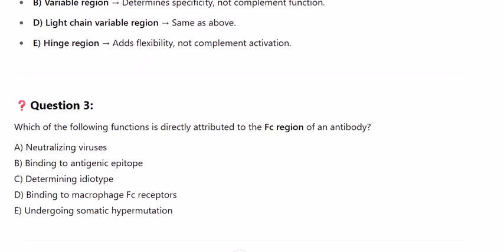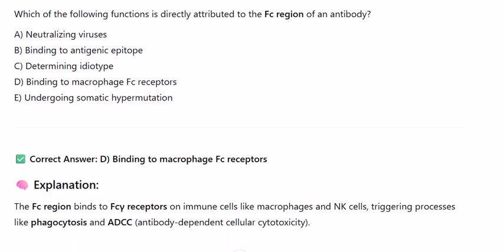Question 3. Which of the following functions is directly attributed to the Fc region of an antibody? A. Neutralizing viruses. B. Binding to antigenic epitope. C. Determining idiotype. D. Binding to macrophage Fc receptors. E. Undergoing somatic hypermutation. Correct answer, binding to macrophage Fc receptors. Explanation: the Fc region binds to Fc-gamma receptors on immune cells like macrophages and NK cells, triggering processes like phagocytosis and ADCC, antibody-dependent cellular cytotoxicity.